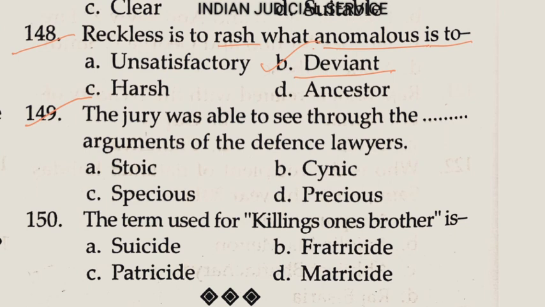Now question number 149, the jury was able to see through the specious argument of the defense lawyer. So the answer is here option C. Now question number 150, the term used for killing one's brother is fratricide. So the answer here option D.